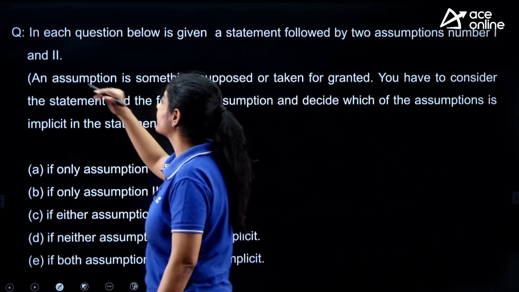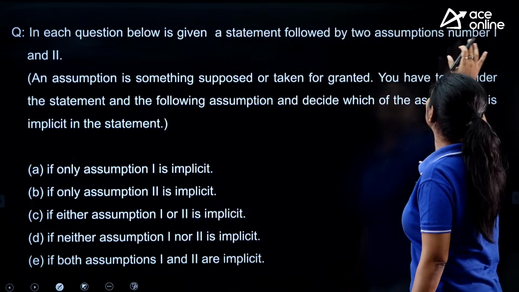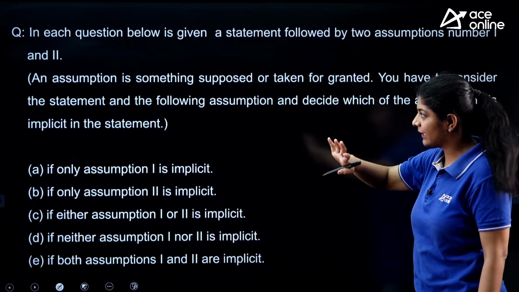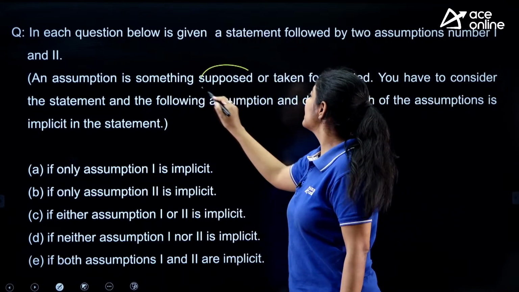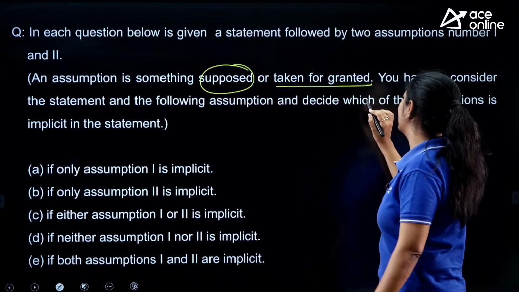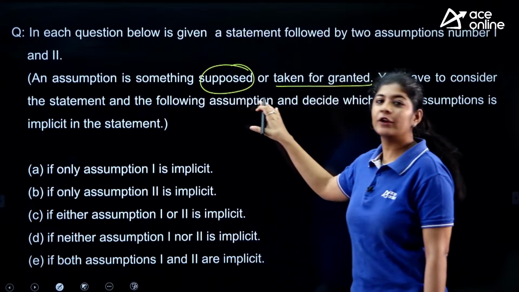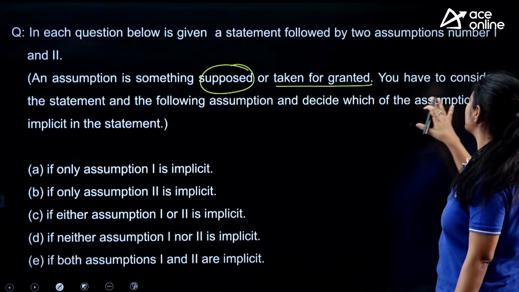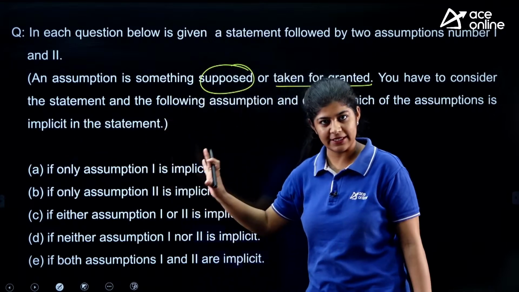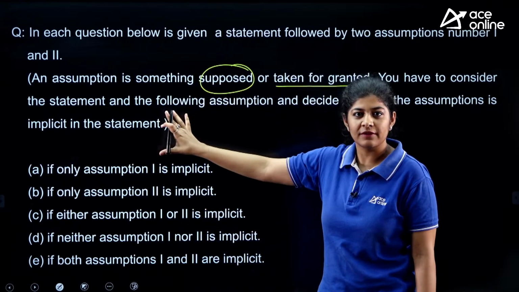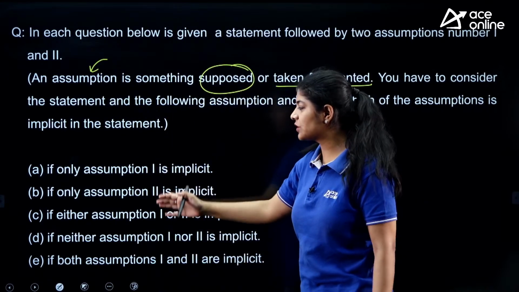Okay, first question. In each question below is given a statement followed by two assumptions numbered 1 and 2. An assumption is something supposed or taken for granted. You have to consider the statement and the following assumptions and decide which of the assumptions is implicit in the statement, right? This is the direction that we are having for the word assumption, right? Now these are the options we are having.